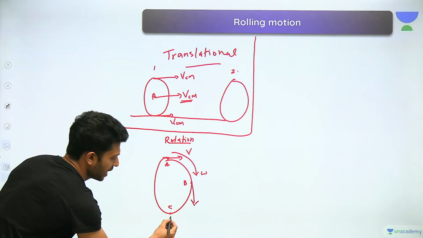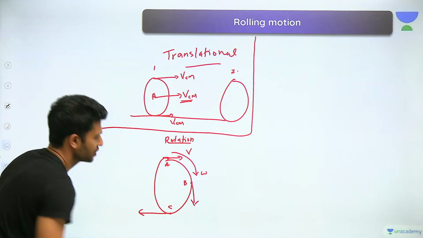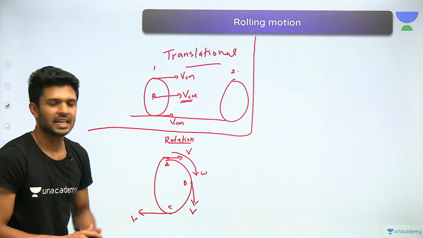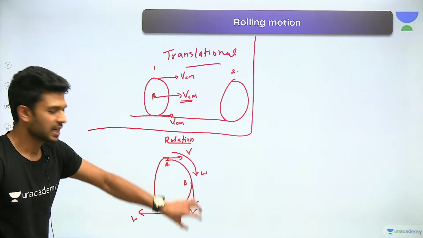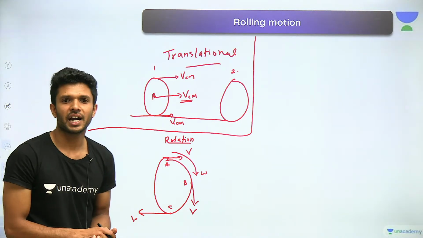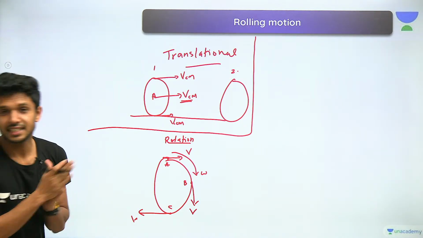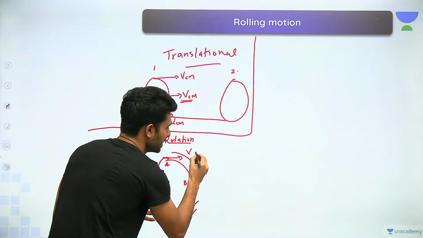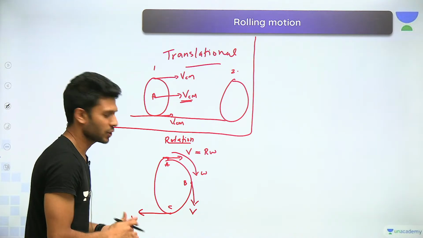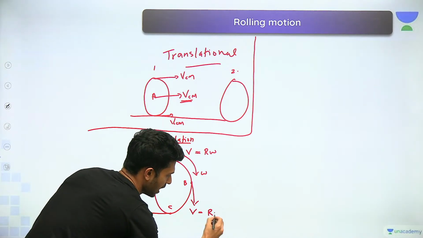And what is the velocity here? Draw a tangent. Is there any relationship between linear velocity when a particle rotates like this and omega? We have learned: linear velocity V is equal to R omega. So this V will be equal to R omega.